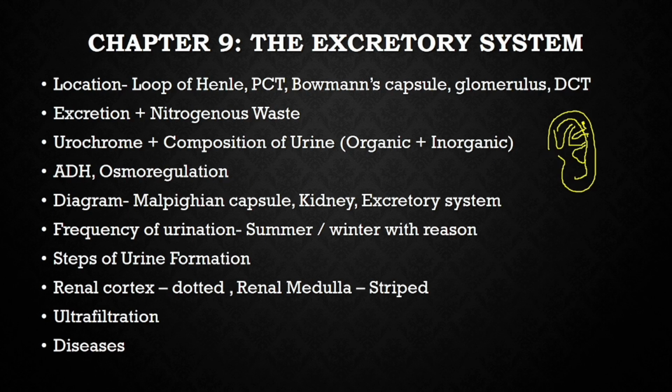Excretion is removal of the nitrogenous waste. Nitrogenous waste can be urea, ammonia, or uric acid. Urochrome is the pigment present in the urine which gives it a pale yellow coloration. Organic components of urine are urea, uric acid, creatinine. Inorganic components are KCl, that is potassium chloride, and sodium chloride. These are the components. By heart, it can be asked in the examination.